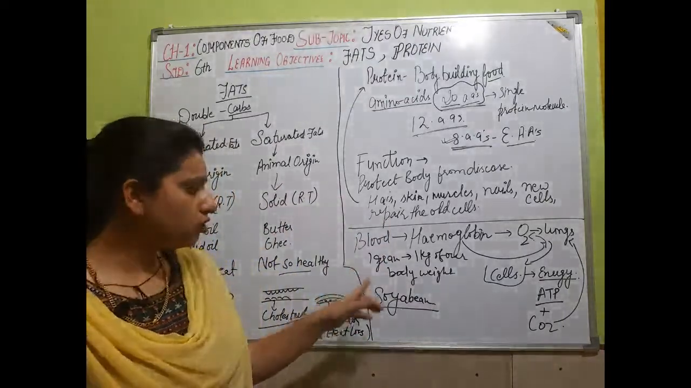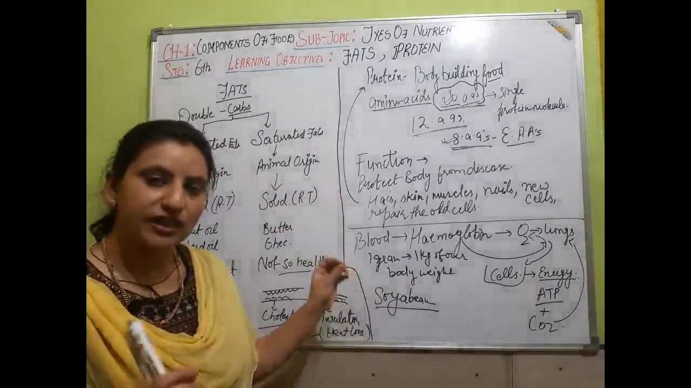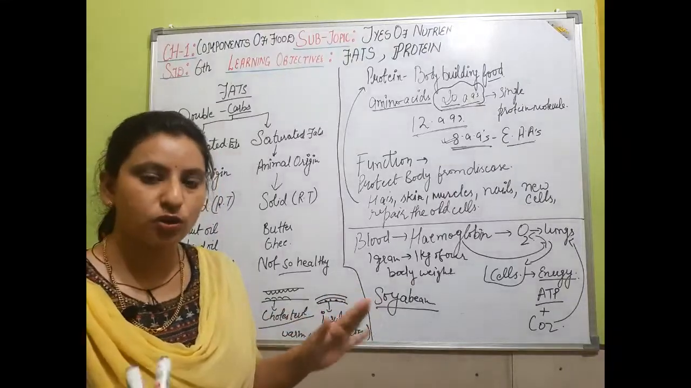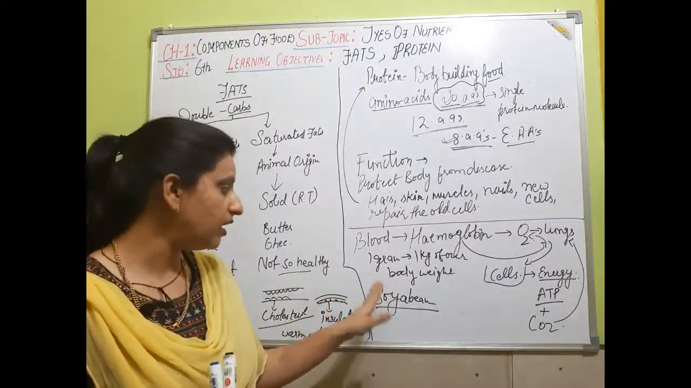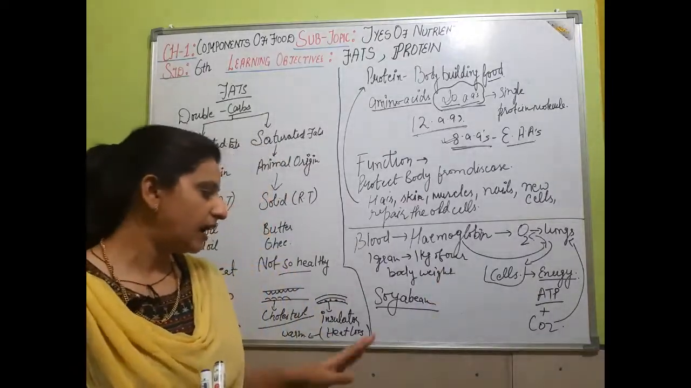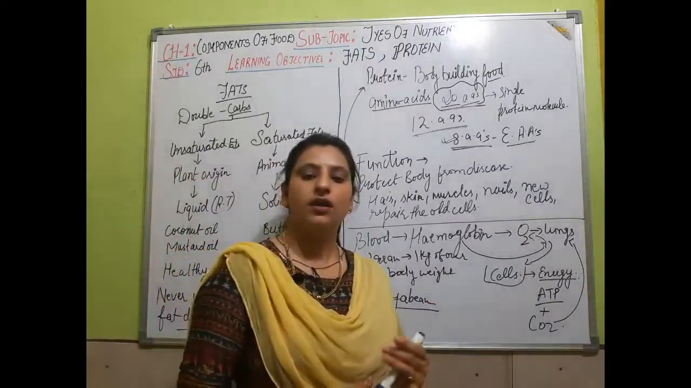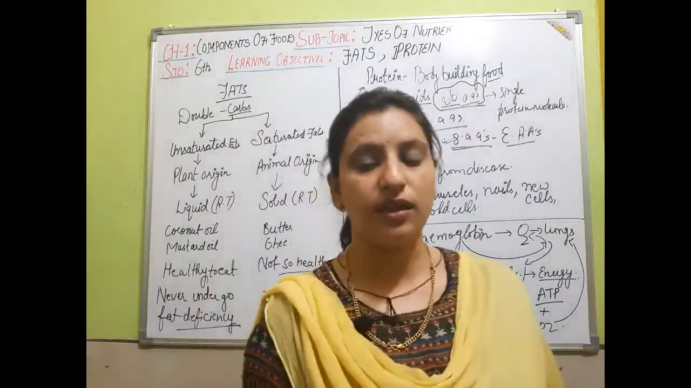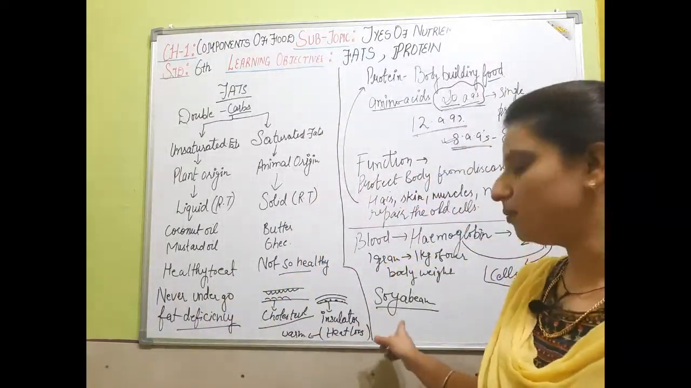Also, the protein intake ratio must be 1 gram per 1 kg of our body weight, because we can't store protein in our body. And the richest source of plant protein is soya bean.